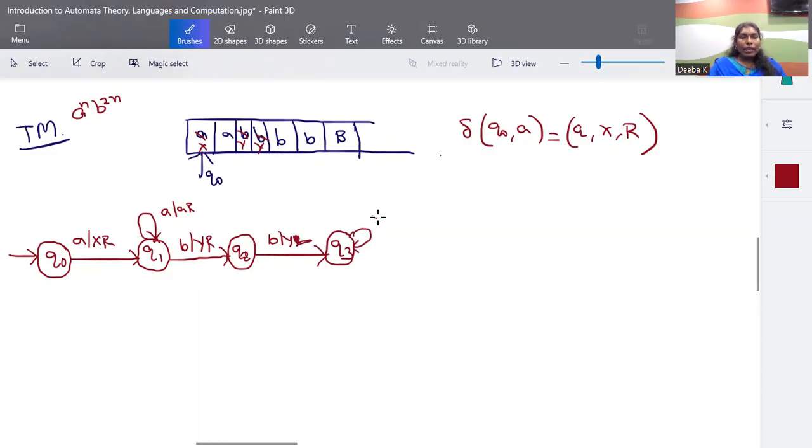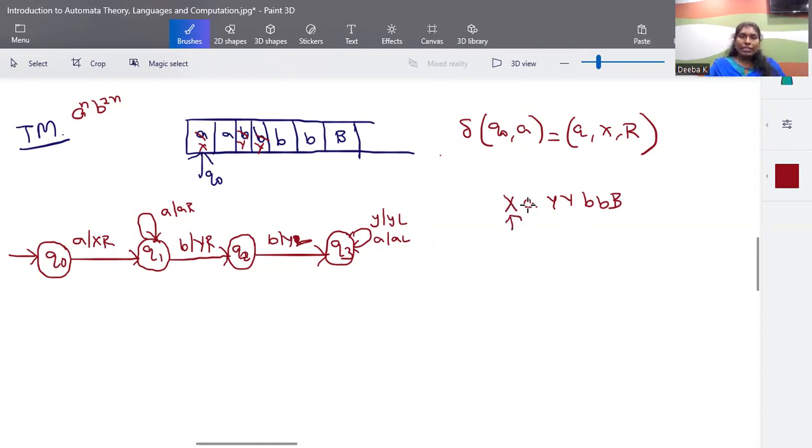So while coming back, I can have any number of Y's or any number of A's. I just keep on moving until I find the X. Okay, see here, I have the transition like this: A, Y, Y, B, B, B. So while coming back, after cancelling this Y, I can have a Y or A, it doesn't matter. I come till this X.